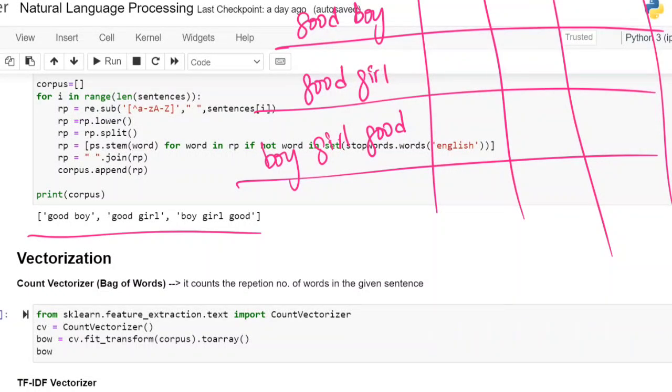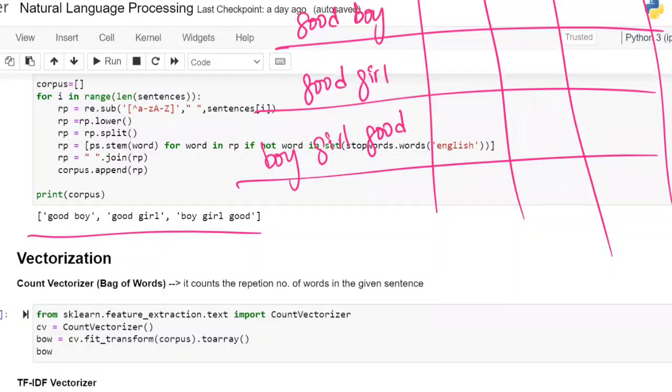There are 20 lakh unique words, so you are going to get that many unique columns. However many unique columns there are, those many you will get. And whichever words are not important, those we have to drop. That we are going to see further on. Okay, let us see first a simple example. Later we'll focus on the complex examples.